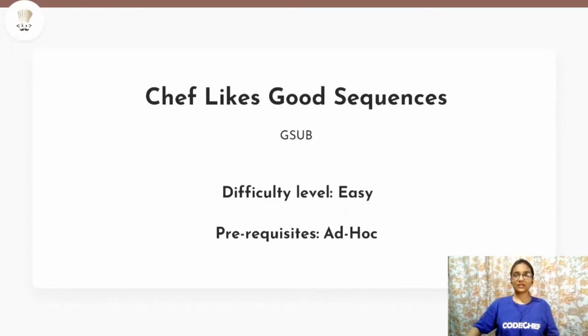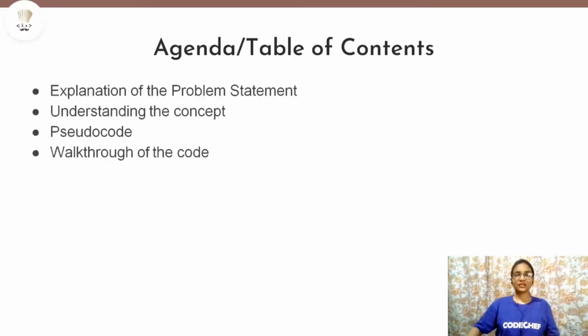Today we'll be solving the problem Chefs Like Good Sequences, which is an easy level problem and also an October Lunchtime problem. So let us see the agenda for today. First, we will try to understand the problem statement. Then we will understand the concept. Then we'll discuss the pseudocode, or you can say a proper summary of the entire problem. And then we will do a quick walkthrough of the code.